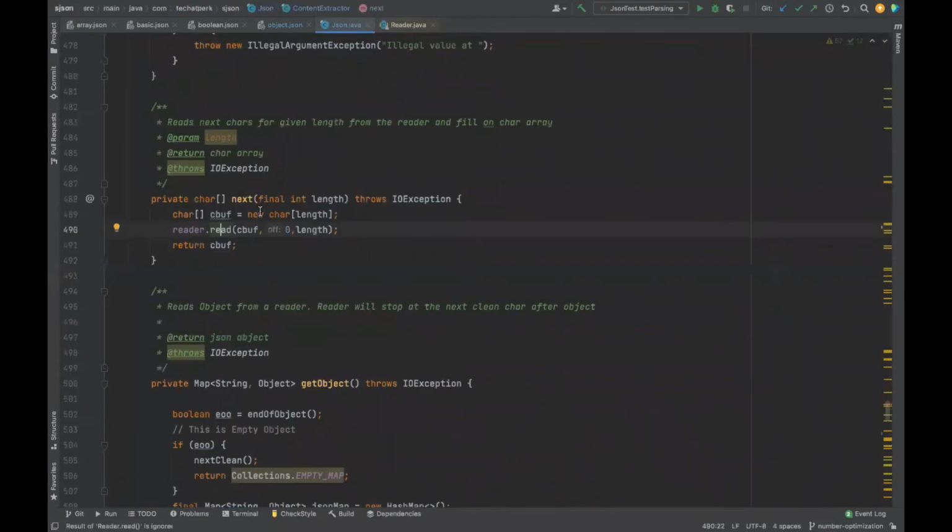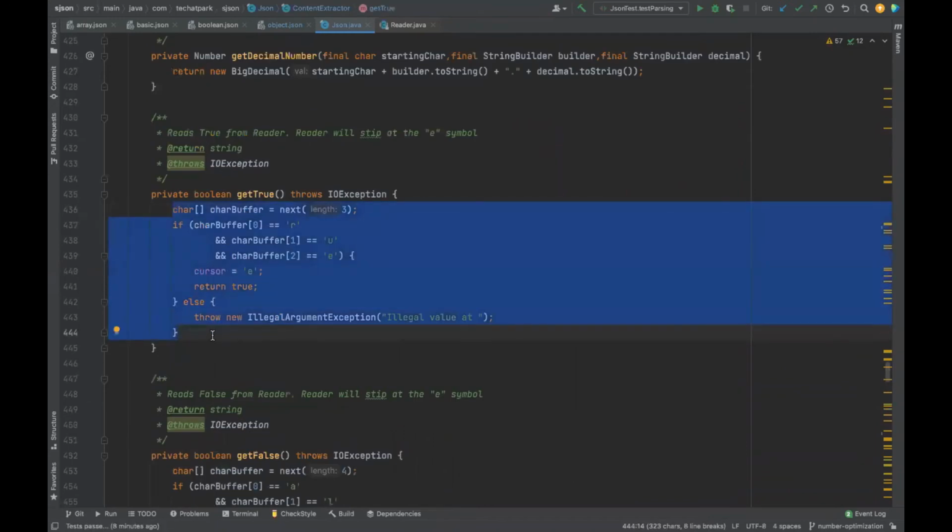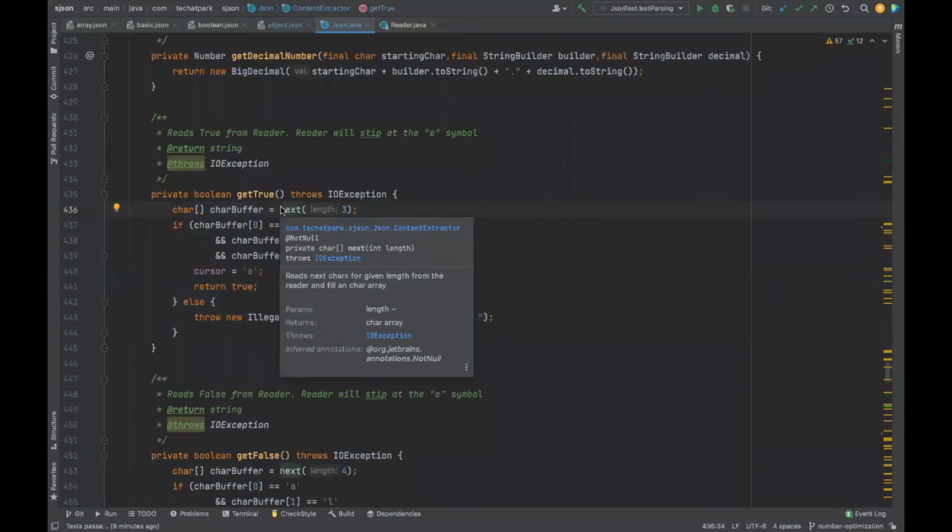And that's why for Boolean, we know that it is going to be TRUE, or FALSE, or NULL. We read them directly. So these are all the good people. These are all very excellent good people. They don't harm you. They give you all the flexibility of going faster. But the real complexity starts from this.